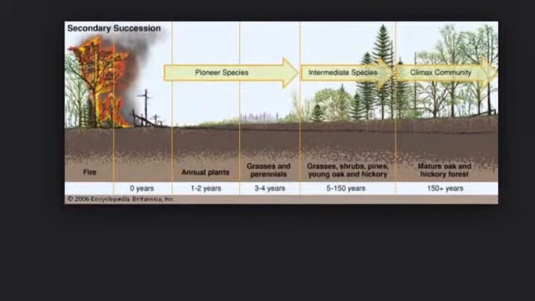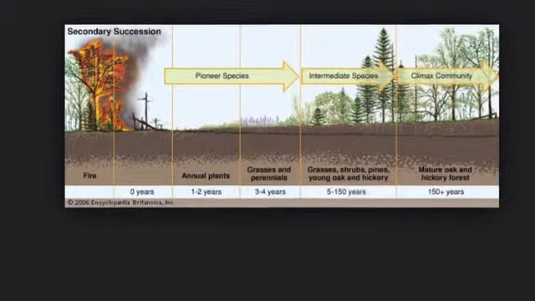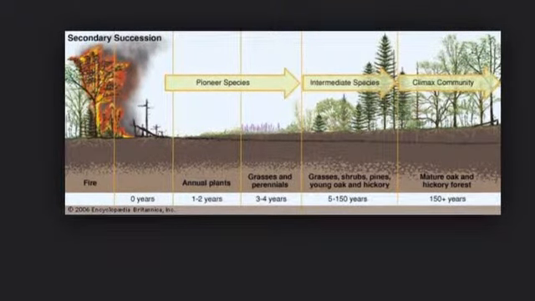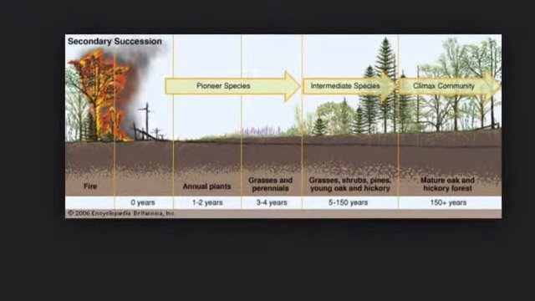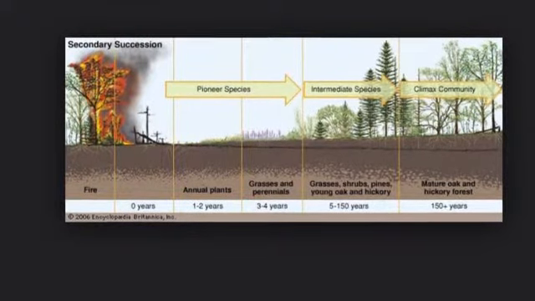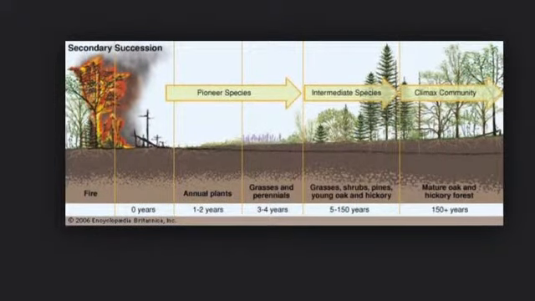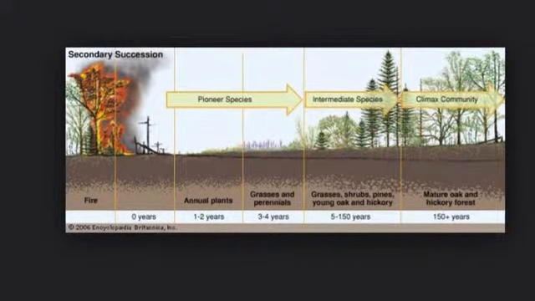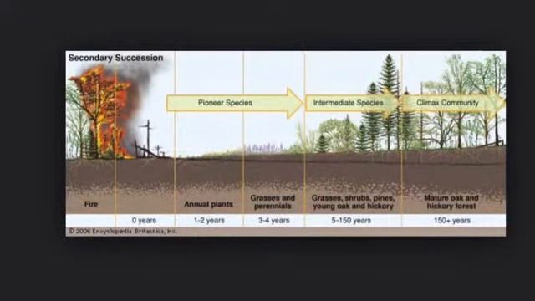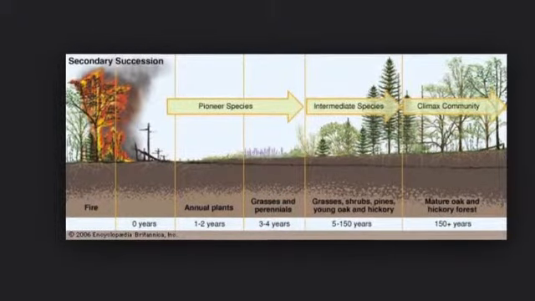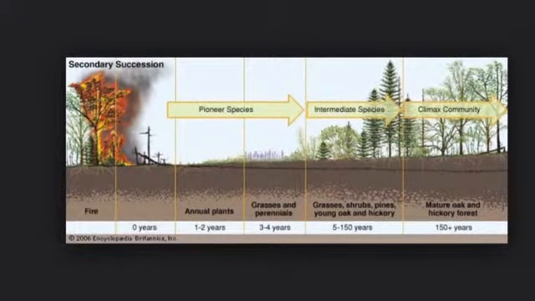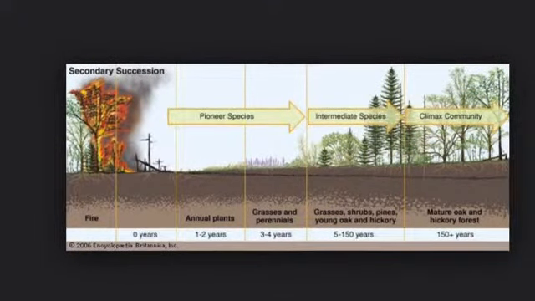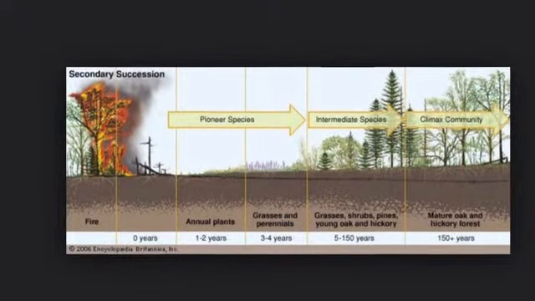Secondary succession is the orderly and predictable change that takes place after a community of organisms has been removed, but the soil has remained intact. Secondary succession is faster than primary succession because soil is already present. Weeds are the first plants to re-inhabit the damaged area. As time progresses, the types of plants and animals gradually change. Trees eventually start to grow again so that a climax forest can be redeveloped.